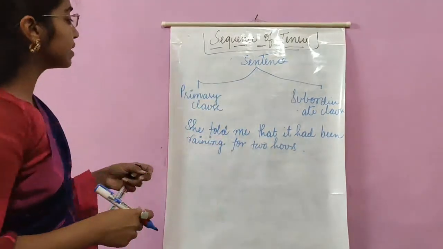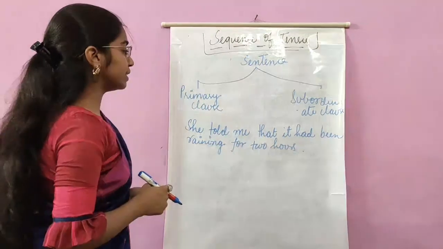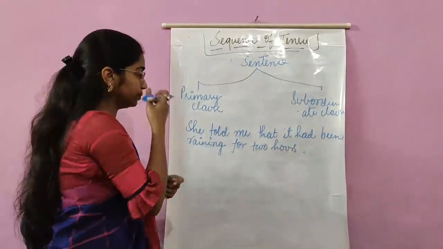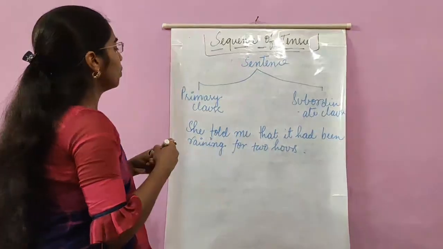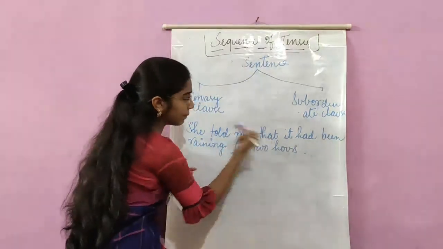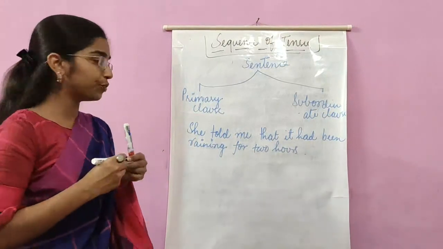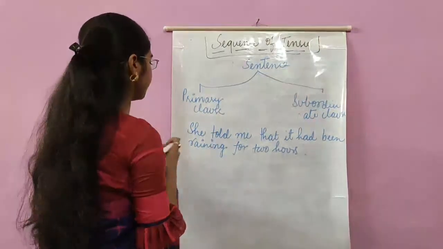Let us read out the example aloud. She told me that it had been raining for 2 hours. Okay. Now, if I ask you, can you mark the primary clause and the subordinate clause over here? If you can, it's well and good. If you cannot, do not worry, I'll explain it over here.